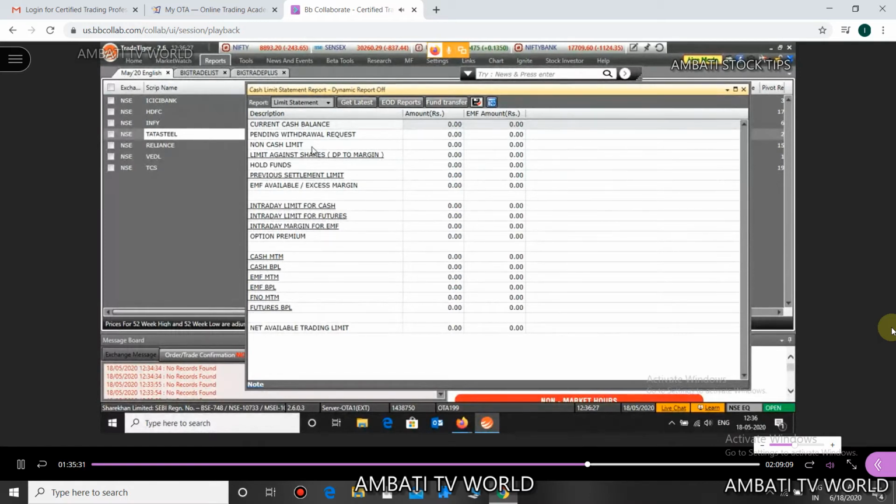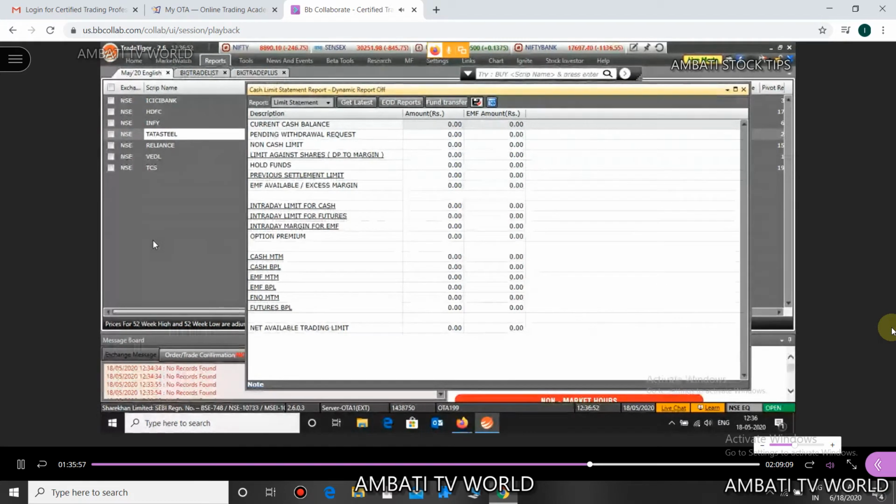Not every time will your broker give you this; it's under some special request that the non-cash limit is provided by the broker. Limit against shares means the shares are deposited with the broker, and against your shares the broker will give you margin.